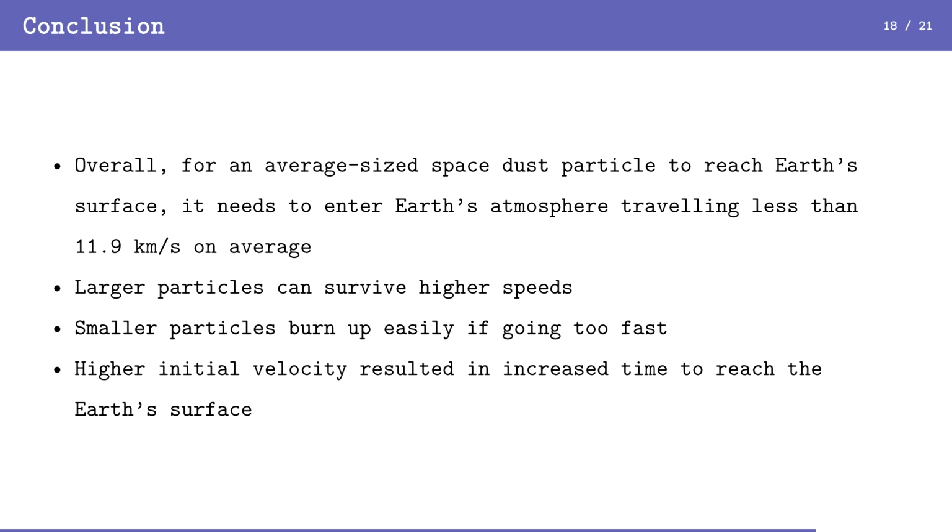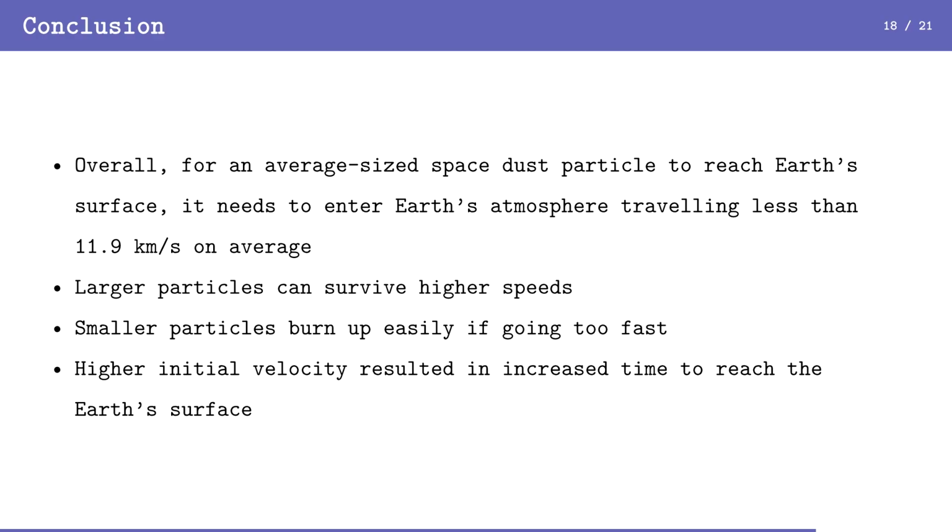From our model, it would be partly possible to work backwards from the amount of cosmic dust found in a layer of Earth's surface to estimate what originally entered the atmosphere at that time. Since our model shows that the final size and mass of each particle depends heavily on its starting conditions, things like initial velocity and radius, as well as the height it enters from, we could work backwards to make reasonable assumptions about what the original distribution might have looked like.